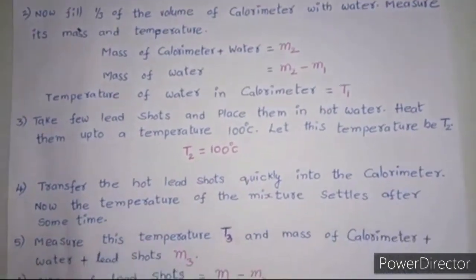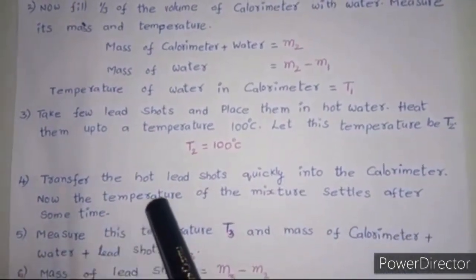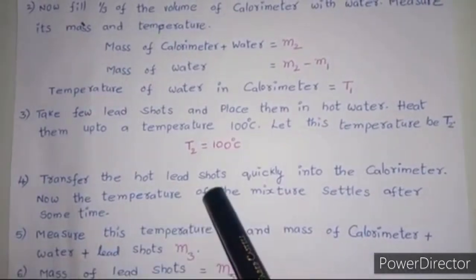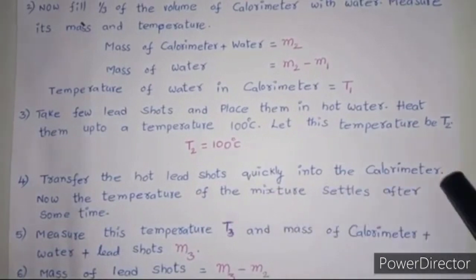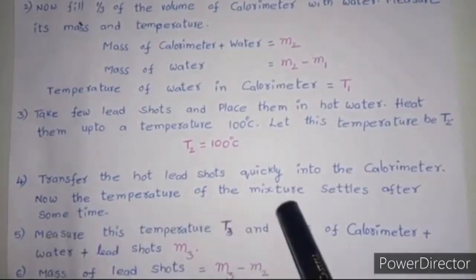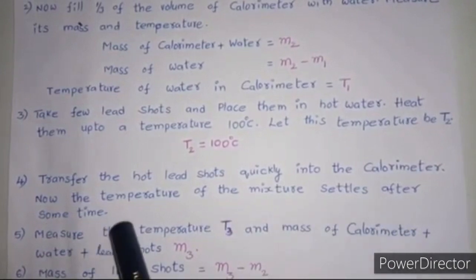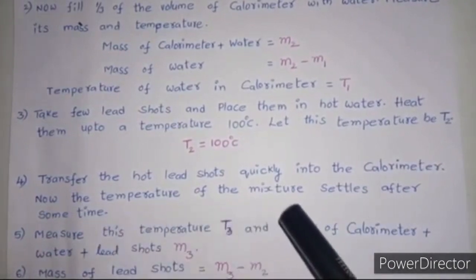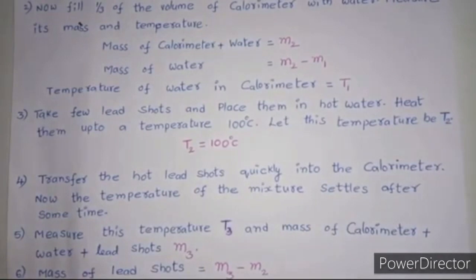Now, transfer the hot lead shots which are at 100 degrees centigrade quickly into the calorimeter. Now, the temperature of the mixture settles after some time. That means the lead shots will lose heat energy and the calorimeter and water will gain the heat energy. That means they absorb.